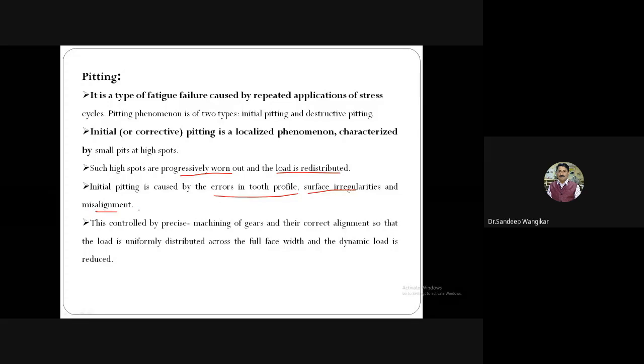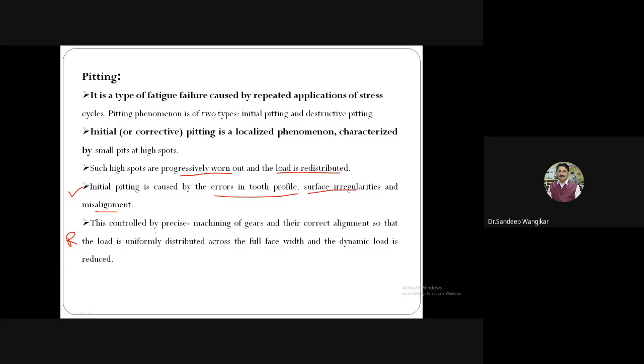And misalignment: everything is fine, but there is some misalignment. This misalignment will generate some vibration and noise, and it will further lead to initial pitting. So these are the causes of initial pitting. How to control the initial pitting? What are the remedies which can be applied so that there will be no initial pitting?